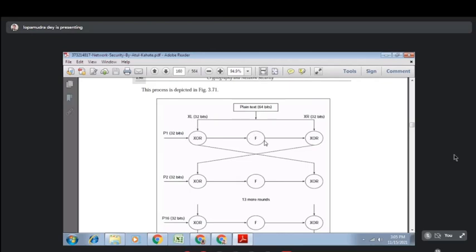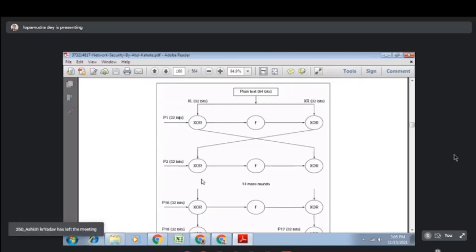The output of the function will be XORed with the right side plain text, and then you do some swapping. The output of this XOR will become the new right side plain text, and the other output will be treated as the new left side plain text. Then you go through this round again and again. 14 rounds of operation we need to perform in this way.